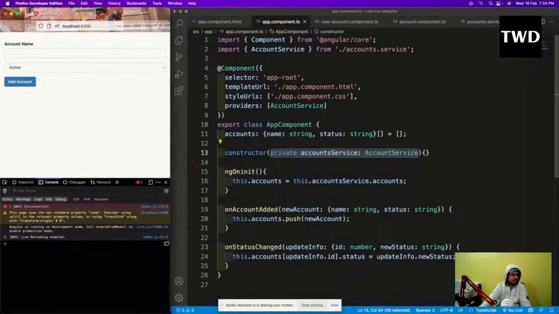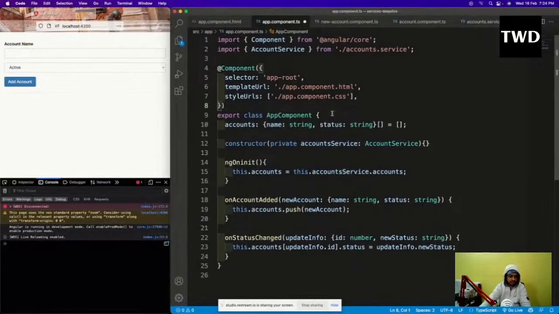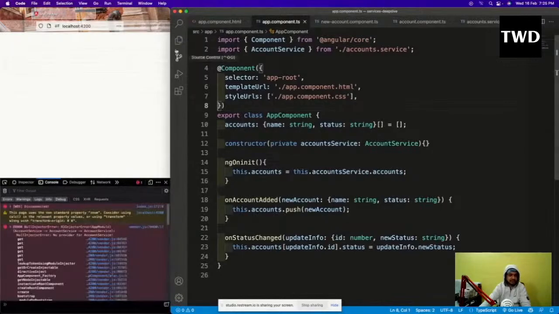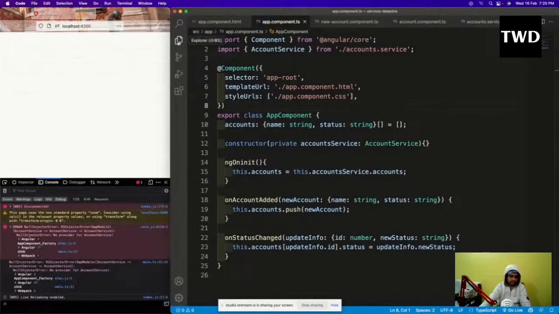And why am I not able to... okay, let me complete it, because we should remove it from the app component.ts file also. It should not be there in the app component.ts file, but at a higher location, and that higher location is actually our app module.ts file, which we learned in the previous class, which is the main place from where everything starts. So I will remove this provider from here, and so this will now give me an error finally.